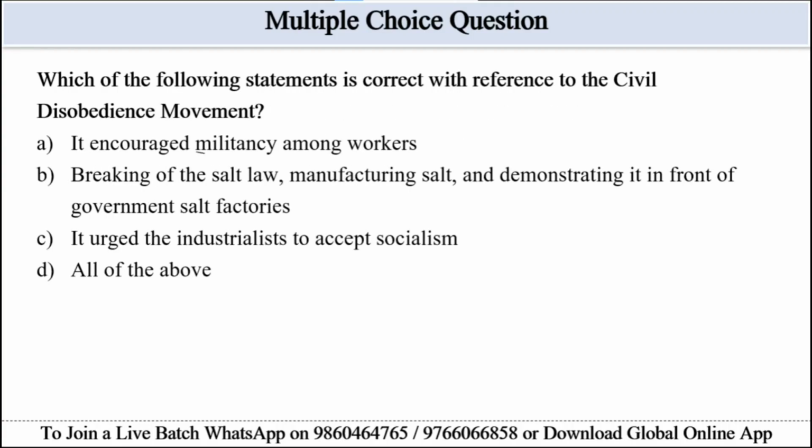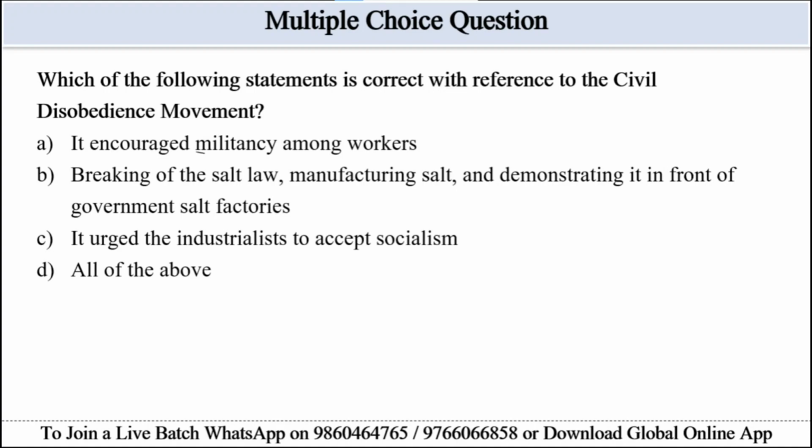Let's see the next question. Which of the following statements is correct with reference to the civil disobedience movement? Options are given. Option A, it encouraged militancy among workers. Option B, breaking of the salt law, manufacturing salt and demonstrating it in front of government salt factories. Option C, it urged the industrialists to accept socialism. Option D, all of the above.